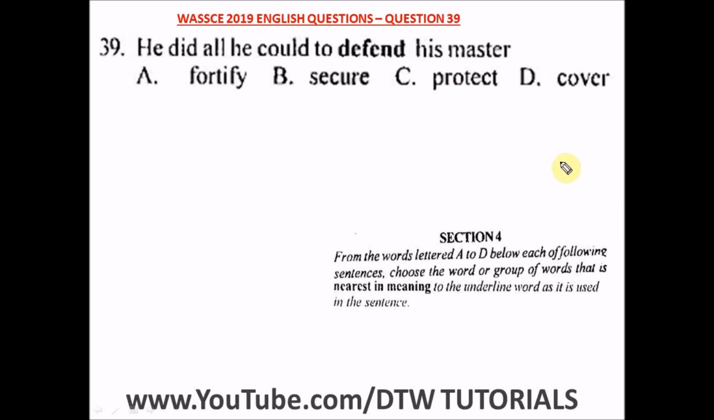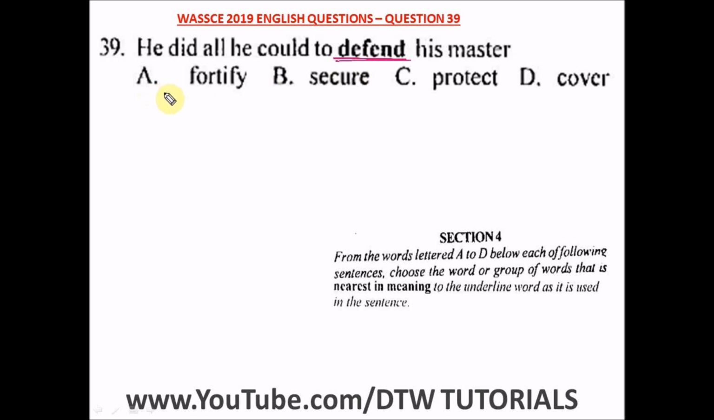Question 39 of the WASSCE 2019 English past question, that's your WAEC English exam. It says he did all he could to defend his master. So the word here is defend. So what does it mean to defend? Defend is to protect, that's to guard. That's the meaning of the word defend.